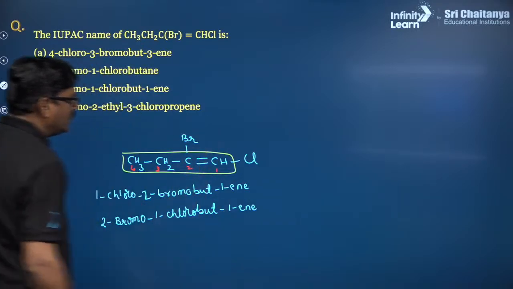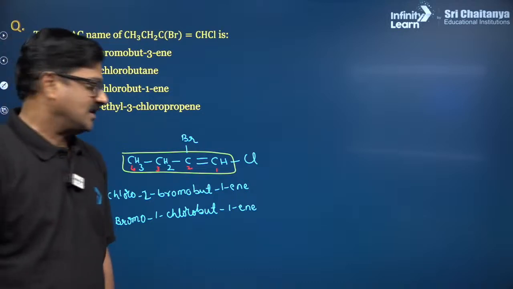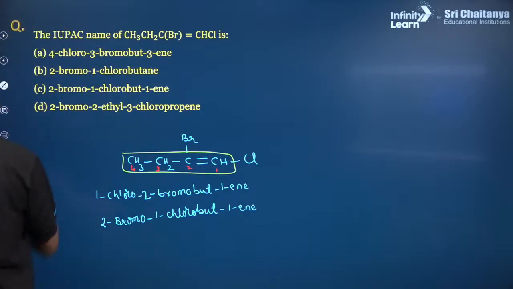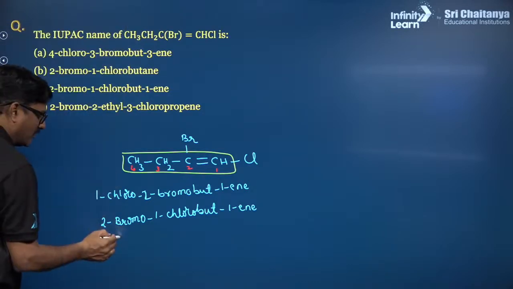So while you are writing these IUPAC names, alphabetical order should be followed.